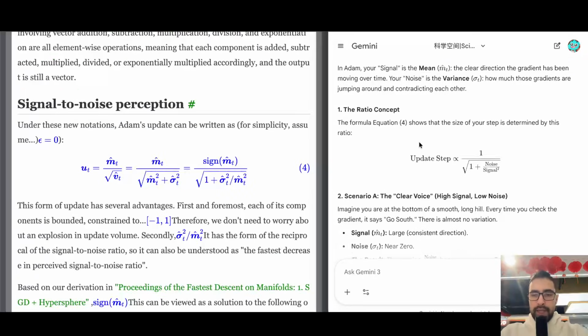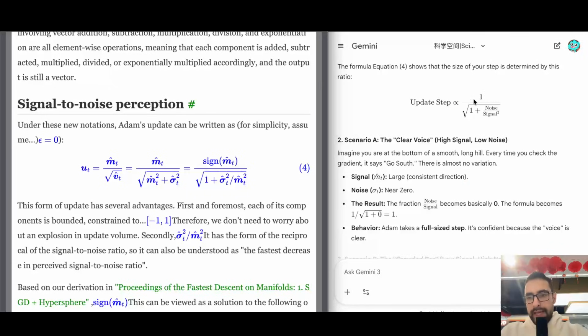Here we can see the formula, so update step is proportional to 1 over square root of 1 plus noise over signal squared. So if signal is high, then this whole number will tend towards 1. If noise is high, this whole number will tend towards 0. You can check. If signal is high, then this number is 0, so it will be 1 over 1. If noise is high, then this number will be very big. Then it's 1 over big number, which is 0.